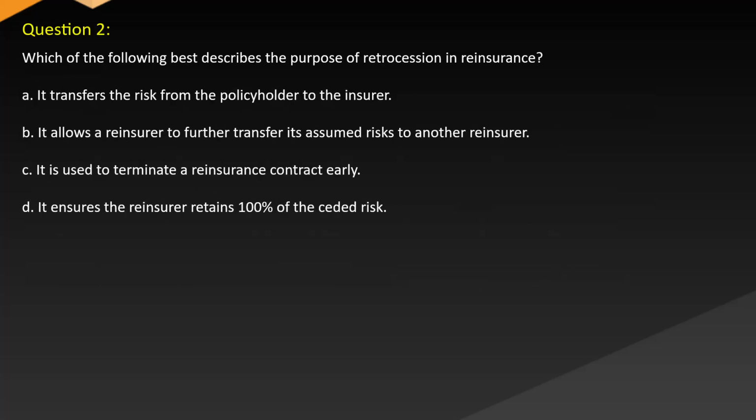Question 2. Which of the following best describes the purpose of retrocession in reinsurance? A. It transfers the risk from the policyholder to the insurer. B. It allows a reinsurer to further transfer its assumed risks to another reinsurer. C. It is used to terminate a reinsurance contract early. D. It ensures the reinsurer retains 100% of the ceded risk.